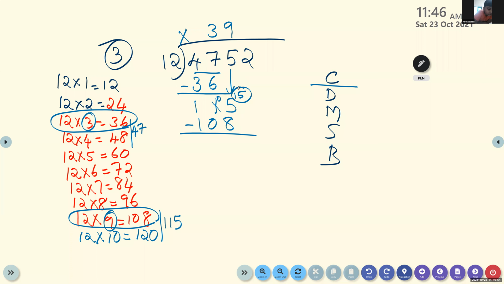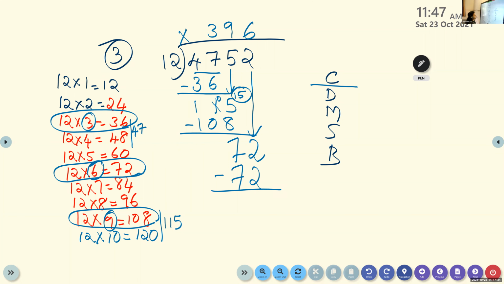7. So after that, what we have to do again is bring down. One more number is there. What is that? 2. 72. Now please check, is there 72 in the table of 12? Yes. 12 times which number? 12 times 6, 72. So we finished our division.